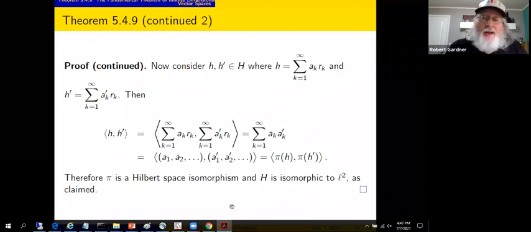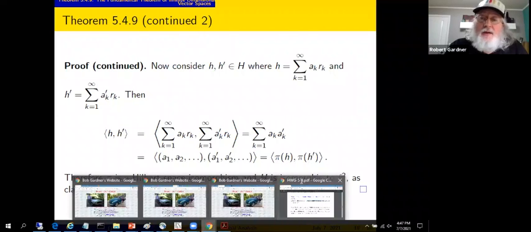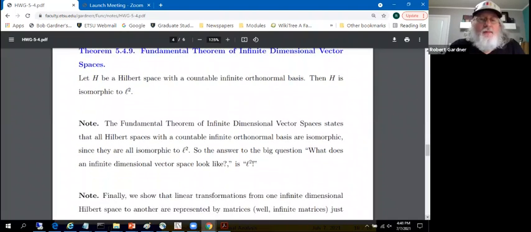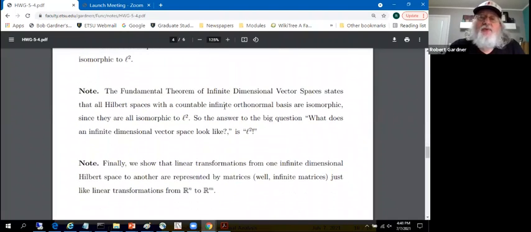And I know what a separable Hilbert space looks like. A separable Hilbert space is isomorphic to L2. Preferably, a Hilbert space with a countable infinite orthonormal Schauder basis is isomorphic to L2. So very much, I claim, the fundamental theorem of infinite dimensional vector spaces tells you what these kinds of Hilbert spaces look like up to isomorphism.